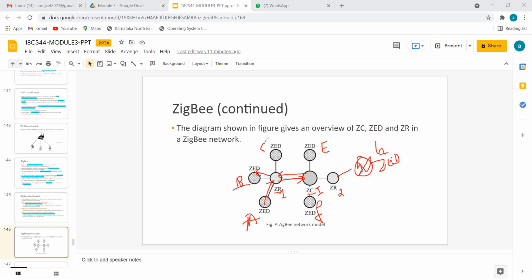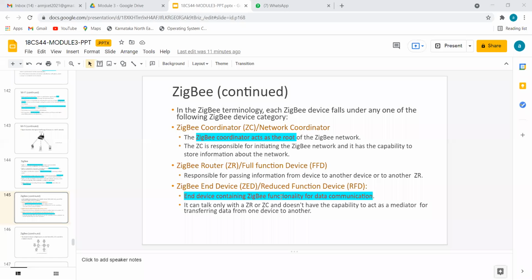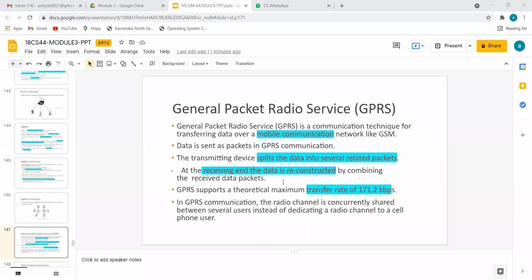I hope it is clear with the Zigbee protocol. All these things will take place within the control of the main coordinator. Okay, so next point, GPRS.